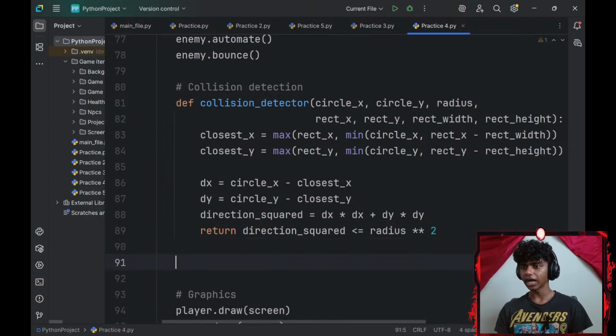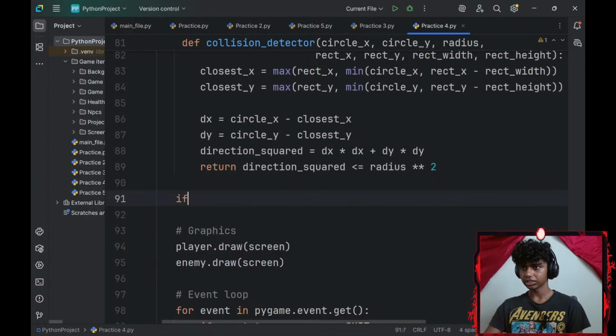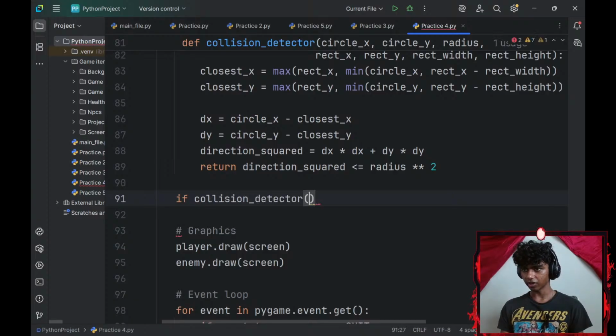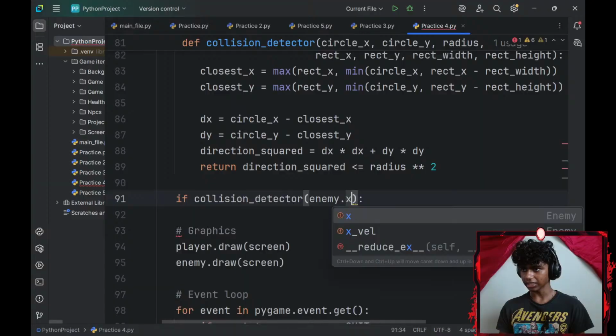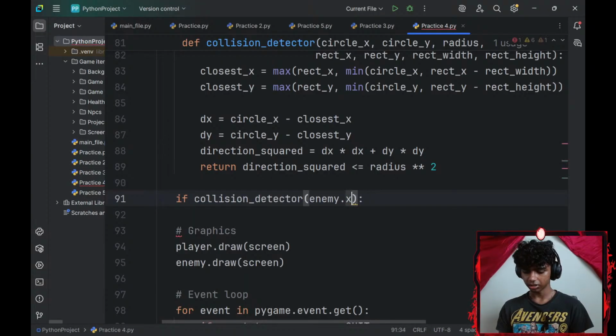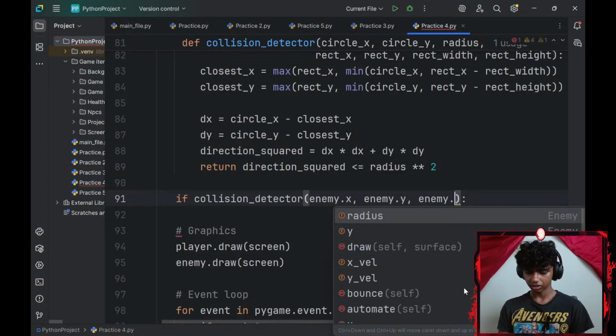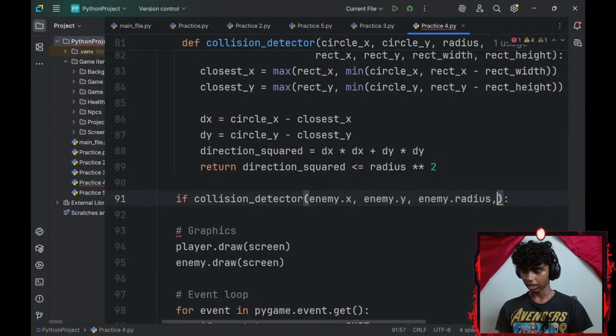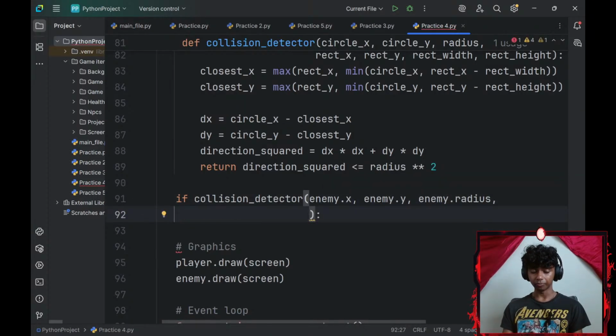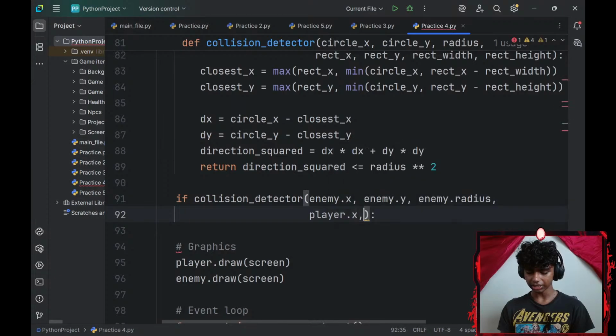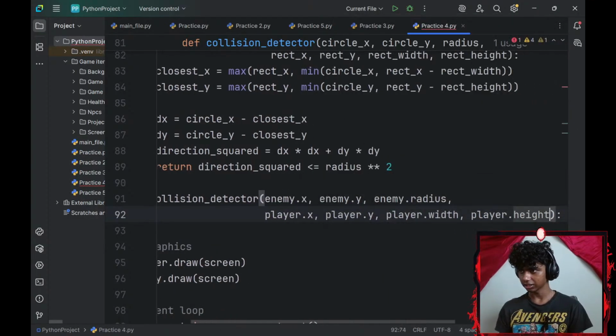Okay, and now let me go ahead and add an if statement. If my collision detector function, let me fill in my parameters. My parameters are going to be my enemy dot x-axis comma enemy dot y-axis and enemy dot radius. Okay, I'll add a comma now for my player. So my player dot x-axis, player dot y-axis, player dot width, and player dot height.